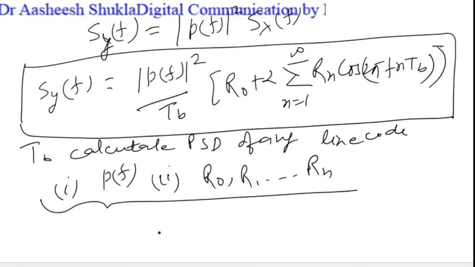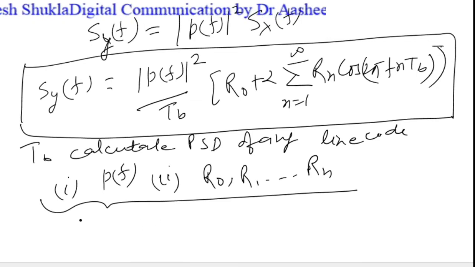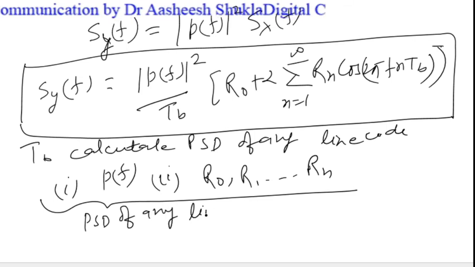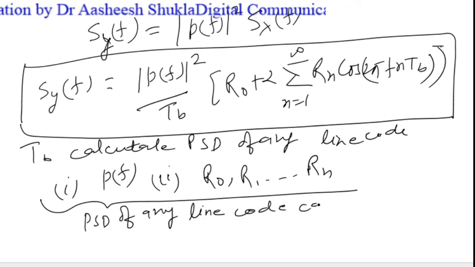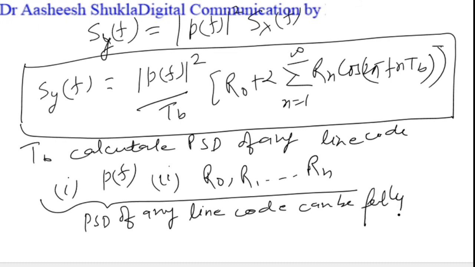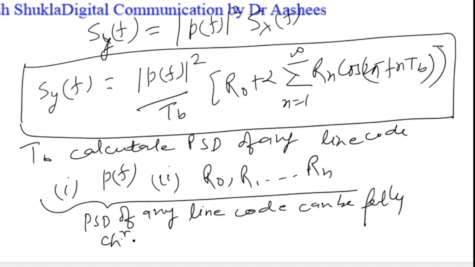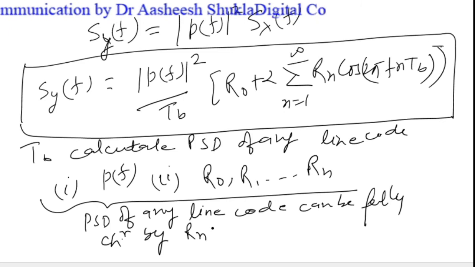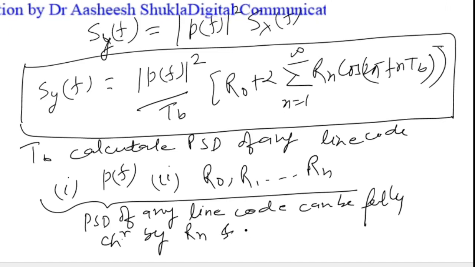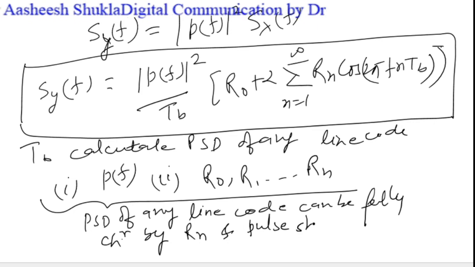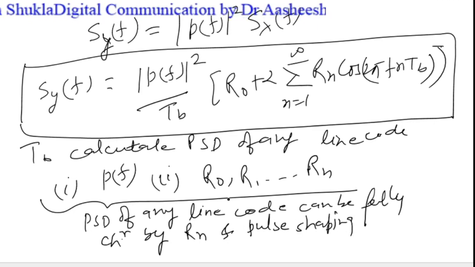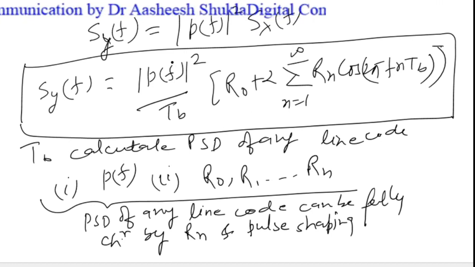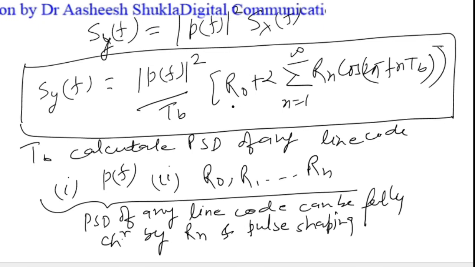Now, you can say that the PSD of any line code can be fully characterized by the values of the discrete autocorrelation functions, that is Rn, and the pulse shaping function. Means ultimately power spectral density mainly depends on the pulse shape and the values of the autocorrelation functions, right?